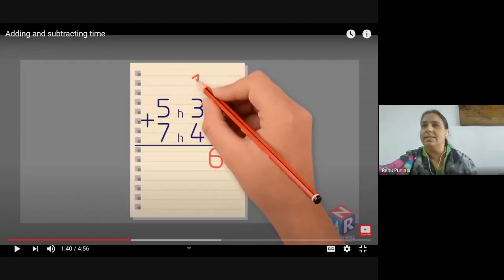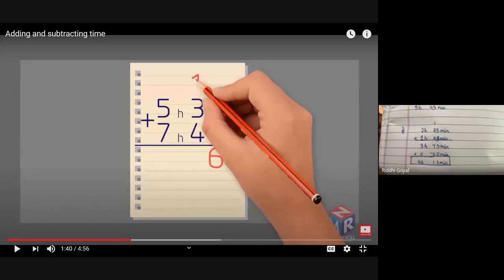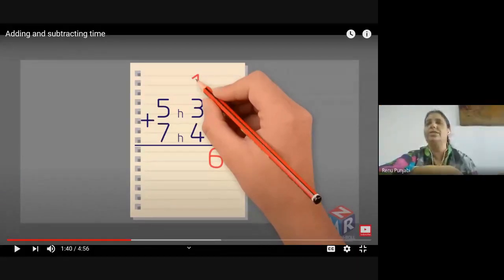So you add it, 8 plus 5, 13. So this is the question which was given on the screen, right? If I do it like this, it's okay. Yes, you have to do it in this way only.